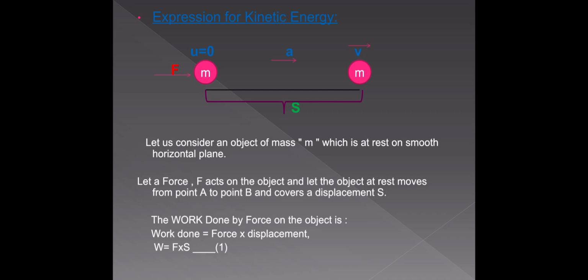So the kinetic energy of the body is equal to the work done on the body. So if we want to find the kinetic energy of the body, then we have to find the work done on the body, because both are equal. So if we find work done, then it is equal to kinetic energy. So first of all, let us find the work done on the body.